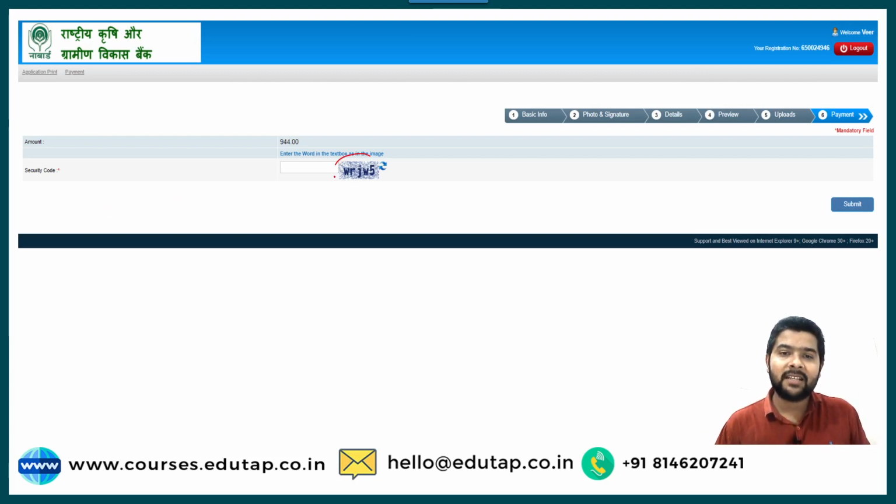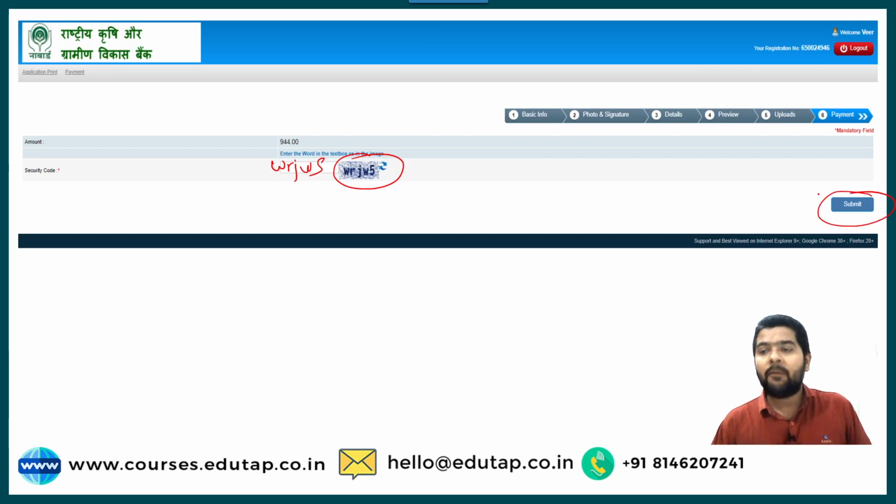So as it is given here, WRJW5. As soon as I type the security code and click on the submit icon, it will take me to the payment page, and I will make the payment of my fee, which is 944, and this 944 is basically for the UR students. Okay, so that's why I mentioned that you need to be very careful when you select your caste.